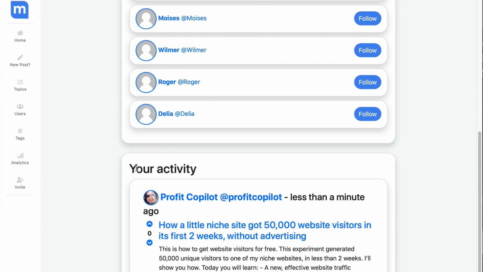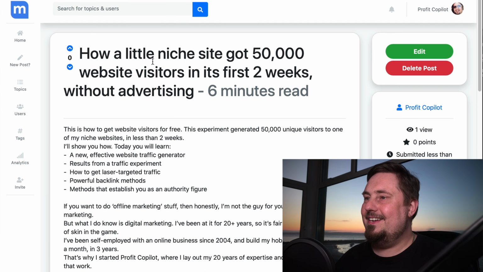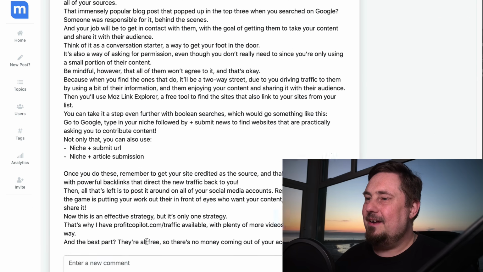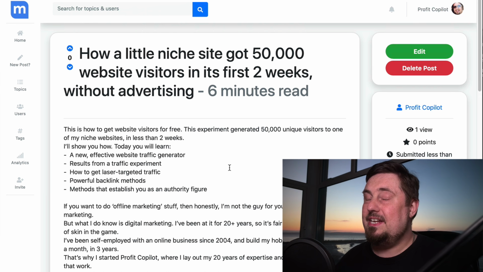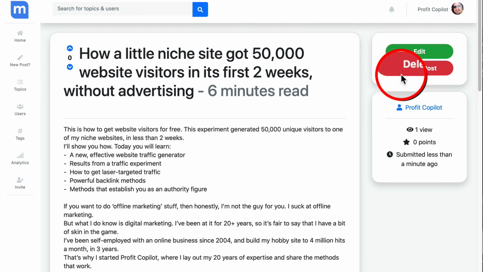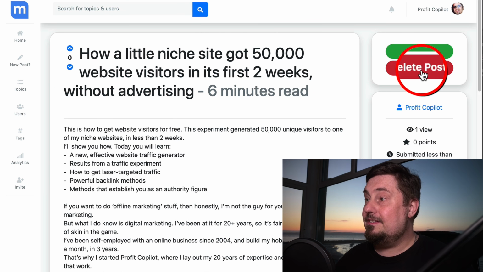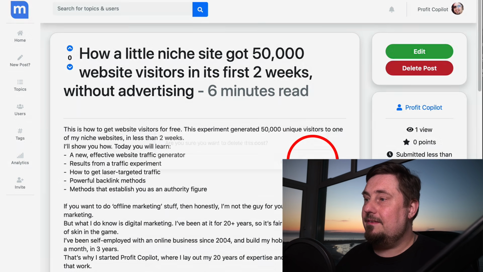Let's go down here to your activity. And there it is. It's pulled that content in. If we click on that, there you can see that it has pulled in all the text. Okay, it hasn't pulled in the images or the video, but I can add that stuff myself pretty easily. But there, it's done a lot of the heavy lifting. It's really made life easy for me. So if I want to make this look a little bit more presentable, I can just click the edit button there and do that. I'm actually going to delete this because I don't really have time to go through and make it look pretty.